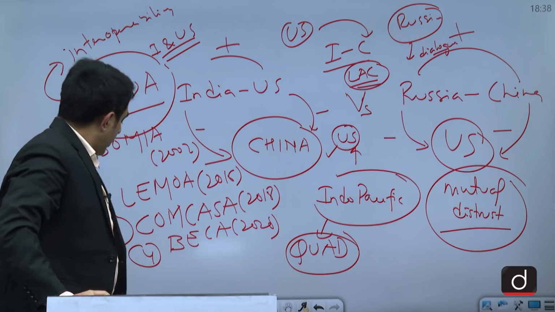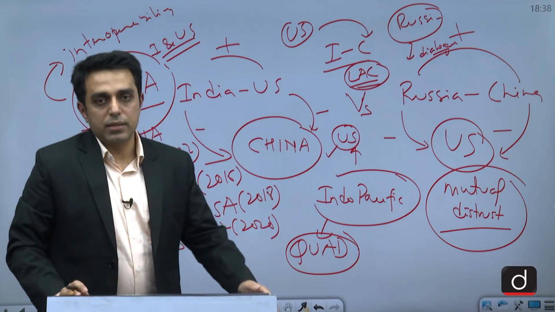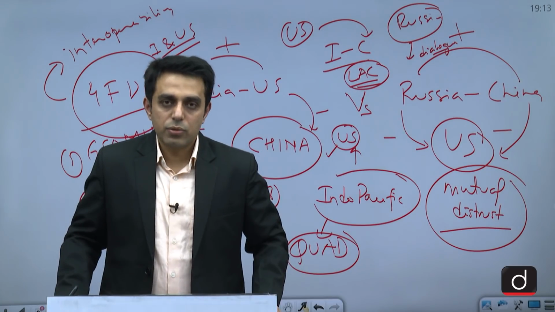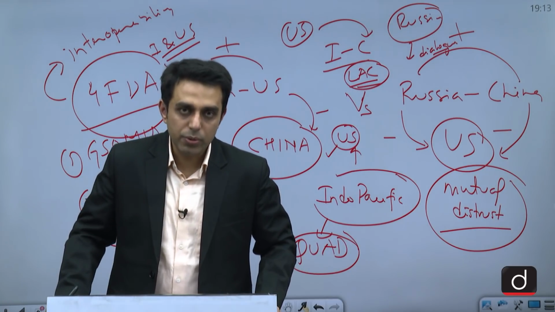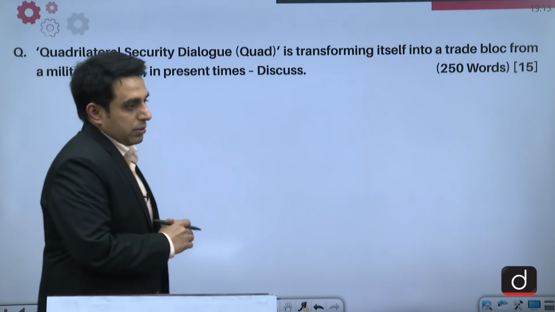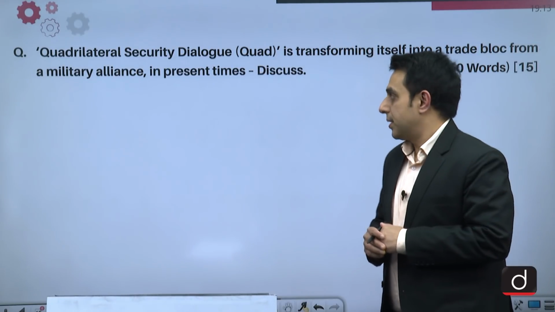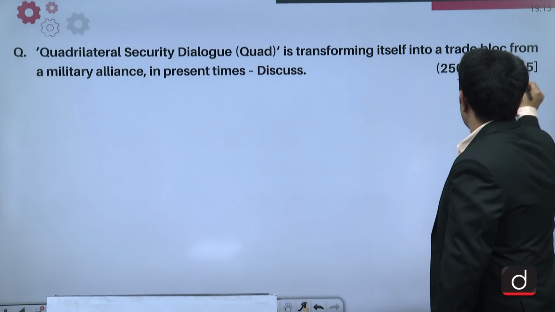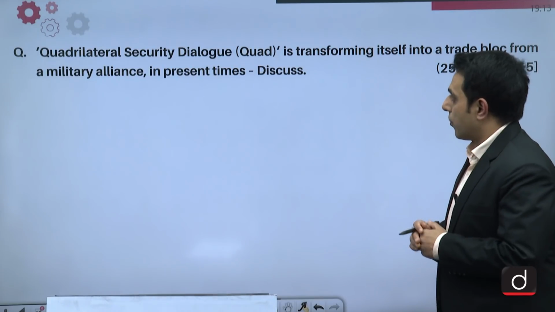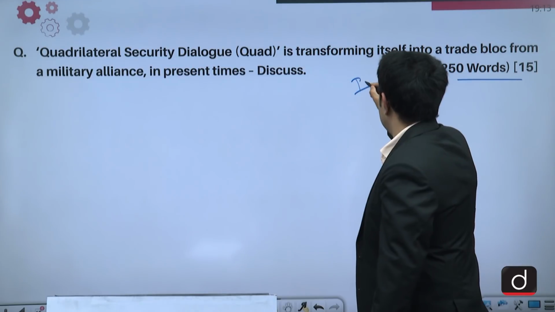So these are all the points that we can make in this particular question, and this we should write. So now let's look at the second question that we are going to discuss. The second question, which again came for 15 marks and was to be written in 250 words, concerns the quadrilateral security dialogue. So again, it was about the Indo-Pacific.